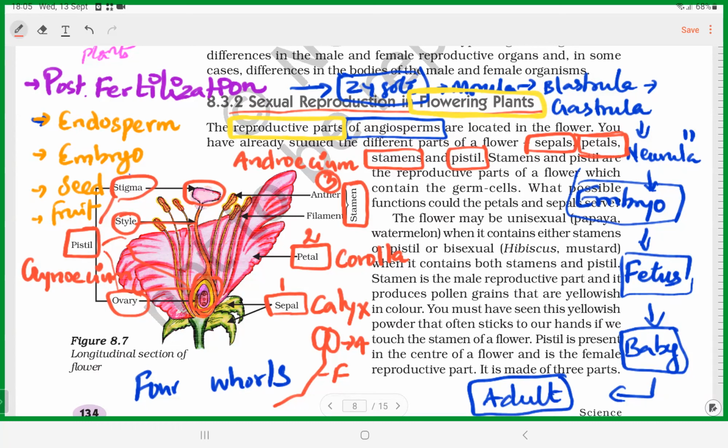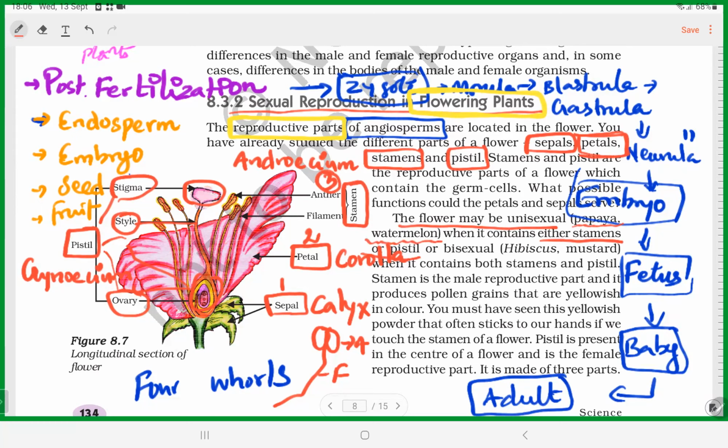Okay, fine, good. So when there are different types of flowers, some flowers may be unisexual. Unisexual means they have either a male flower or a female flower, that is, either stamen or pistil. Then it is called a unisexual flower. Examples are papaya and watermelon.